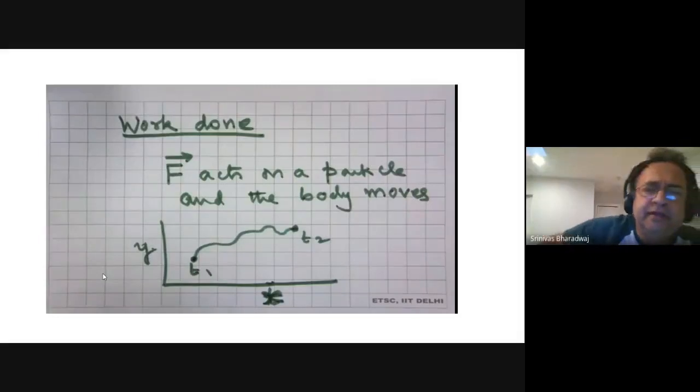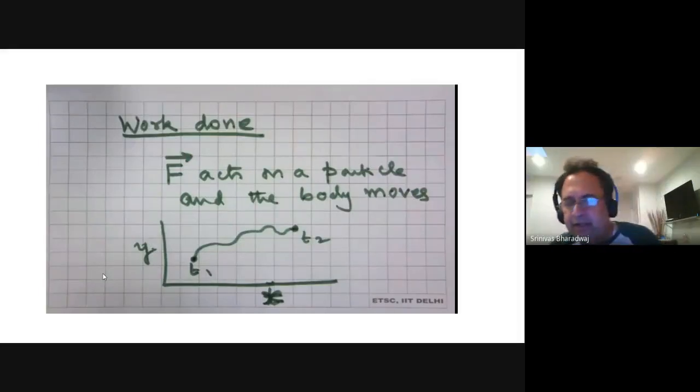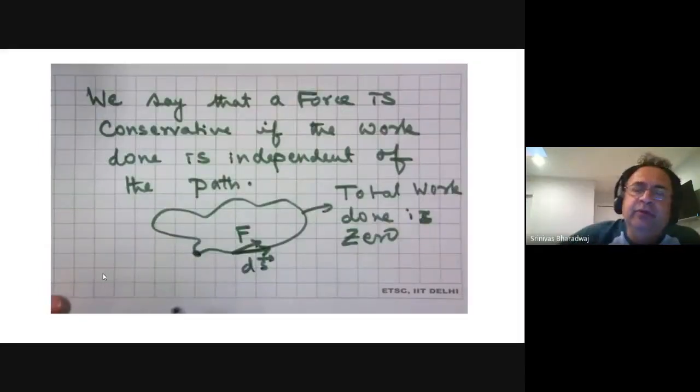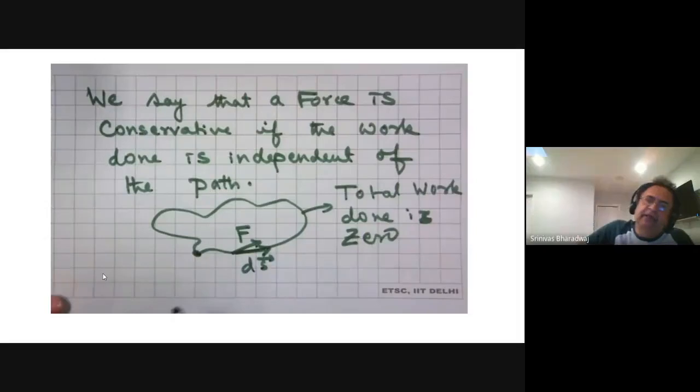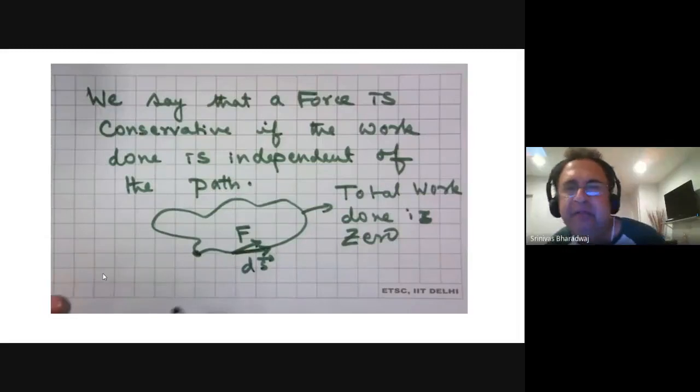Now we already discussed this path independence, right? Force acts on a particle, and the particle moves. That is the work done, right? Now we say that in a conservative field, and the Earth's gravitation is a conservative field, there is a certain path independence. It is only the starting point and the ending point that matter. The path that you take does not matter.